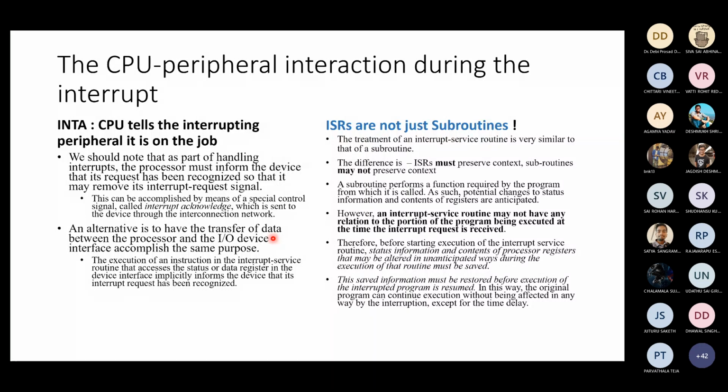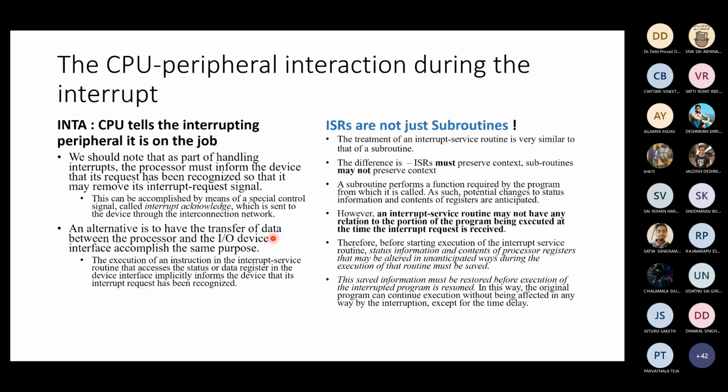Therefore, status information, processor registers, which may be changed, because after all, any subroutine will change any register in the processor. So you must save all registers which you think are vital to your return, right? Registers, even flags, even though we don't do that very often, even flags. Right? So the saved information must be restored so that life goes on as usual after you have sliced the tomatoes or fetched the milk.